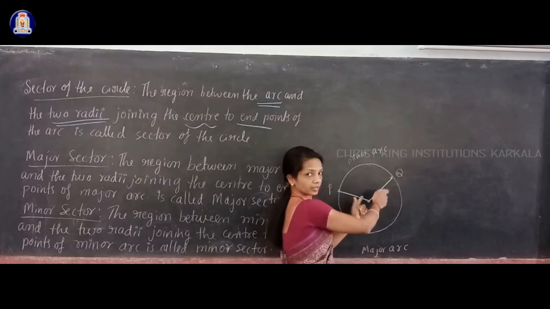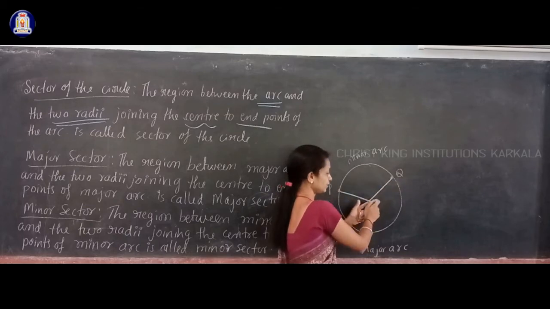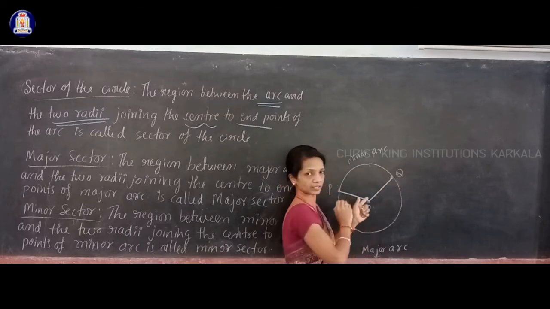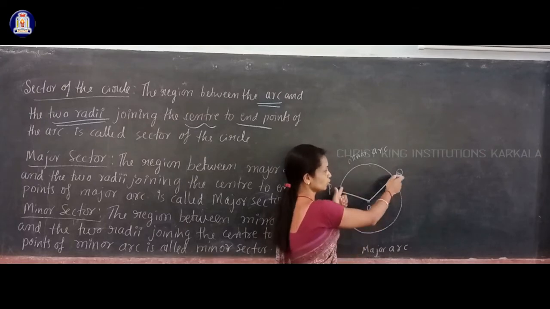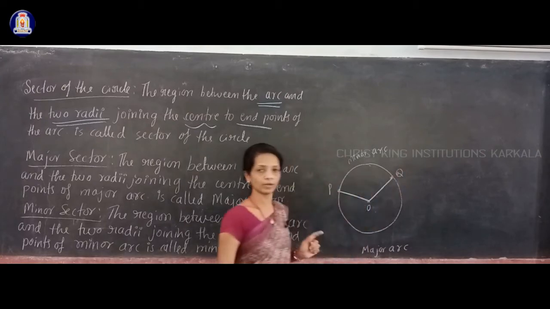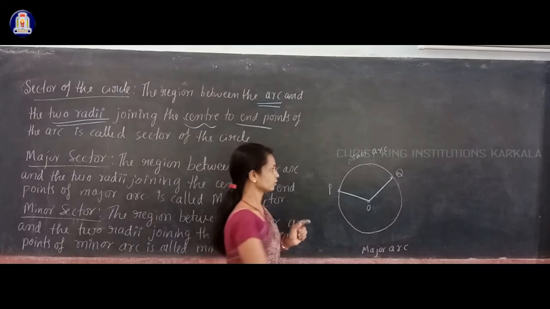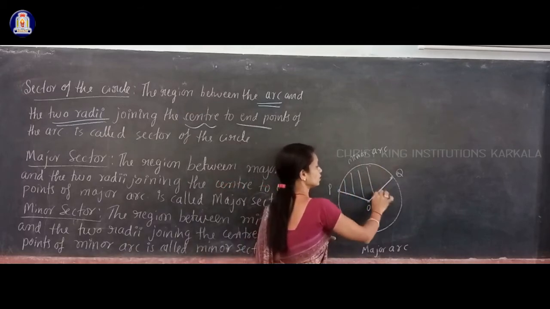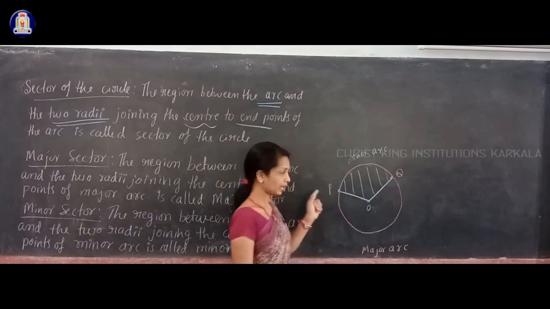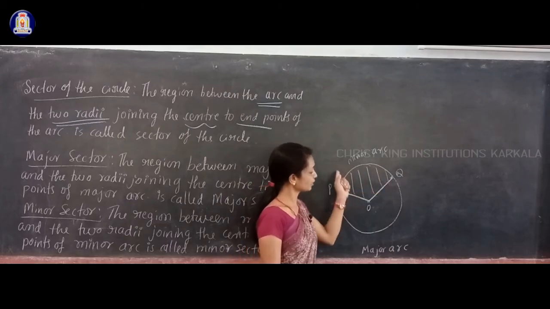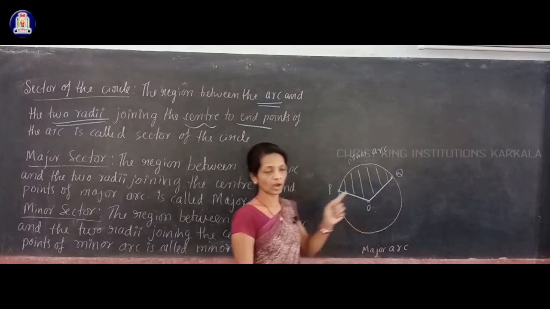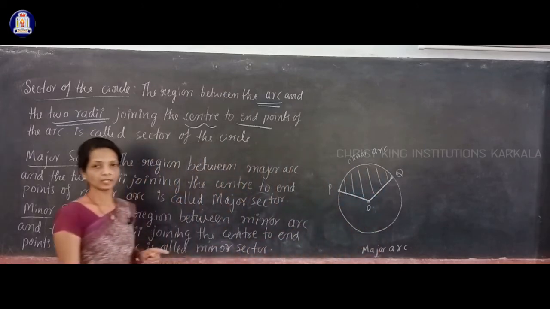These two are radii joining the center, I'll take the center as O, to the end points of that arc. So that region is called the sector of the circle.